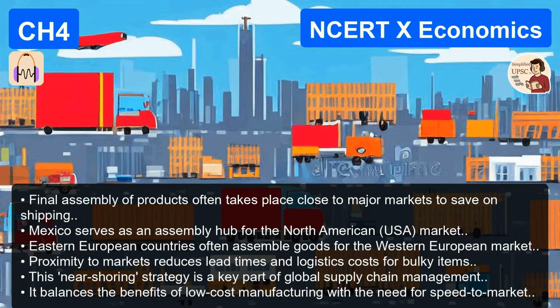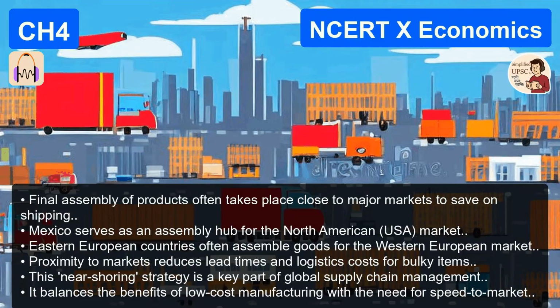So the shirt label analogy I used at the start, it really does apply to everything. A tractor, a computer, a shirt, they are all made in the world. Made in the world is the perfect phrase for it. And this complex web is what connects the economy of a town in China to a city in the U.S. to a tech park in Bangalore. It's fascinating because it means the made in label is almost a lie. It's a simplification of a much more complex reality.